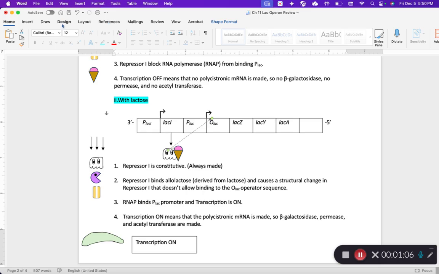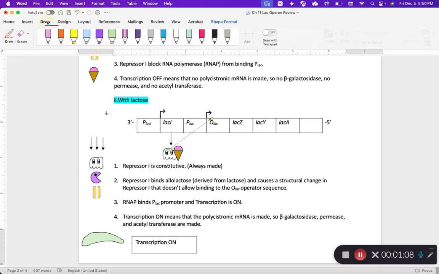So let me just make sure I include a no, which is it's not going to bind there. Okay, so then what happens? If it doesn't bind there, what is going to happen now?